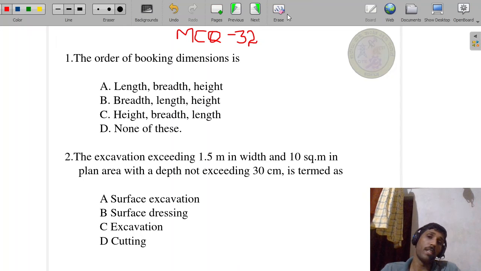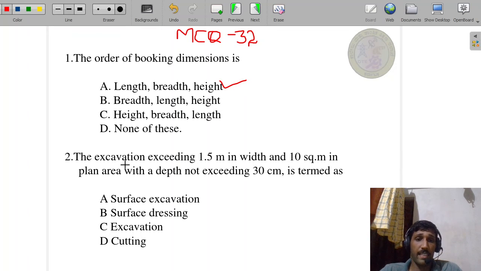Multiple choice question, MCQ 32 session. Question number 1: the order of booking dimensions is length, breadth, height; breadth, length, height; breadth, length; none of this. Which is the correct answer? In which sequence do we have to book the dimensions? Length, breadth, height. This is the way we have to book the dimensions. Correct answer is the first one.